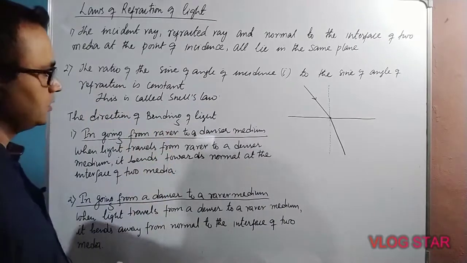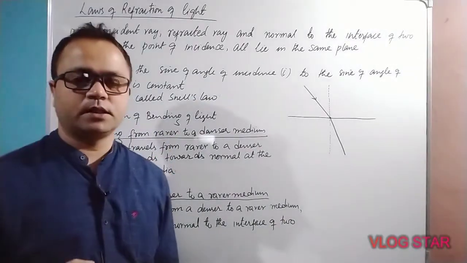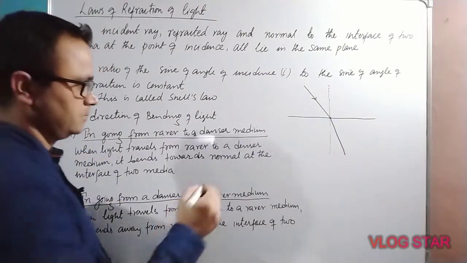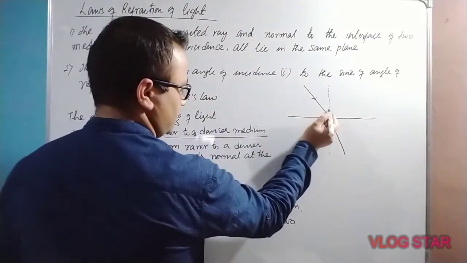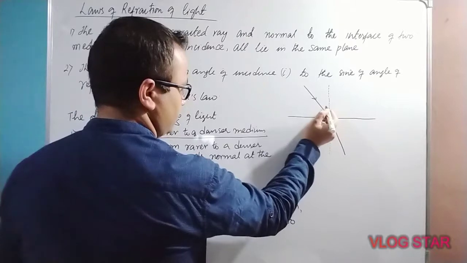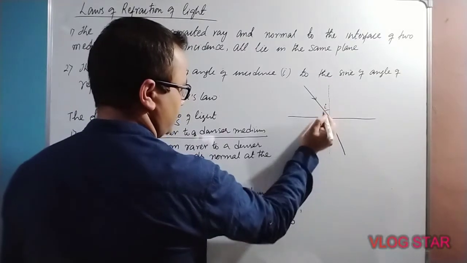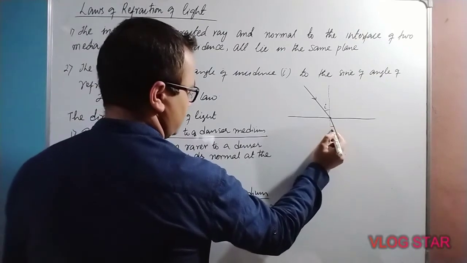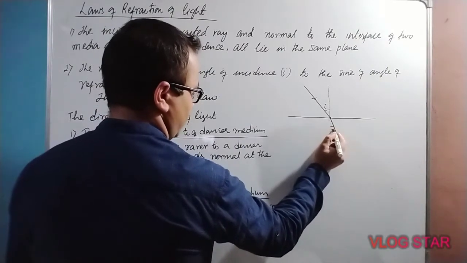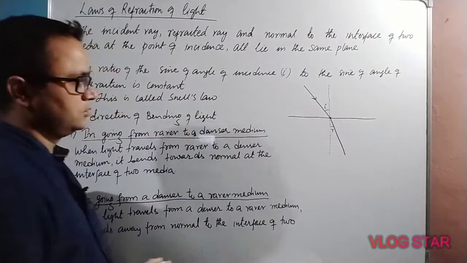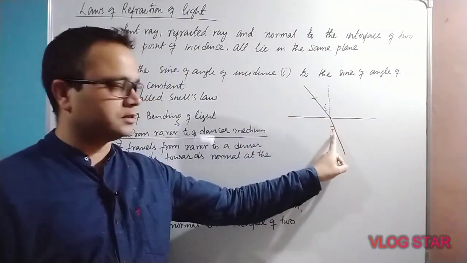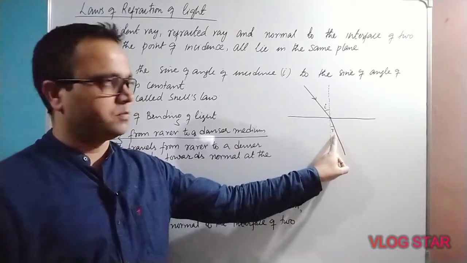And the second law is the ratio of the sine of the angle of incidence to the sine of the angle of refraction is constant. The angle between the normal and the incident ray is the angle of incidence, and the angle between the normal and the refracted ray is the angle of refraction.